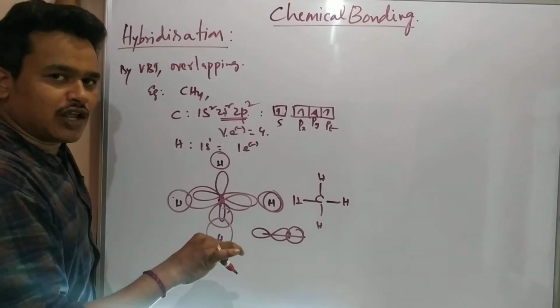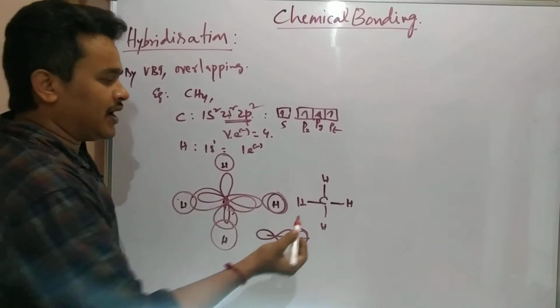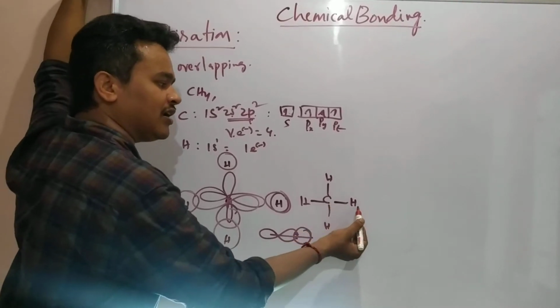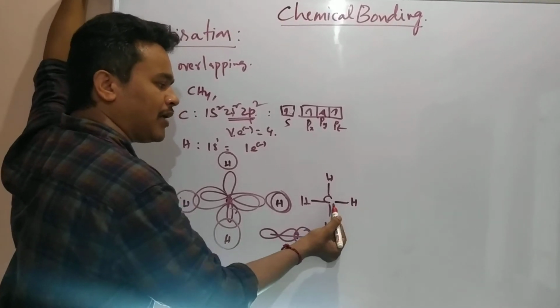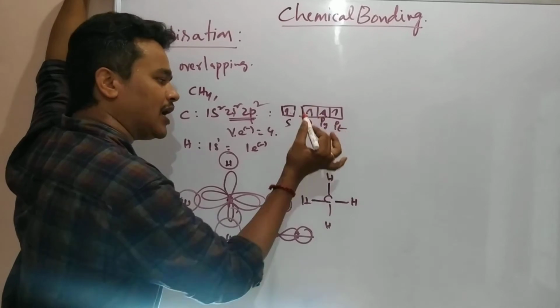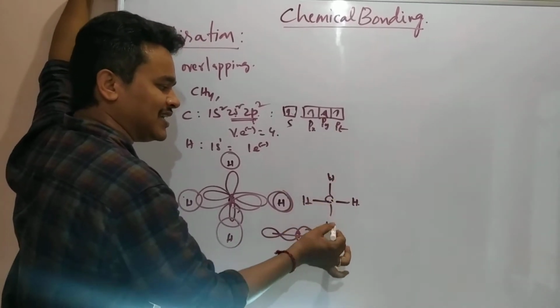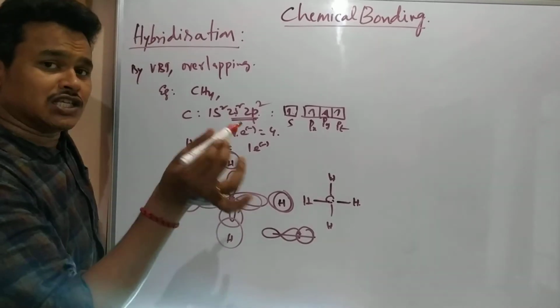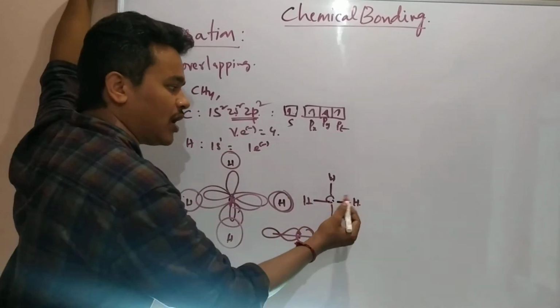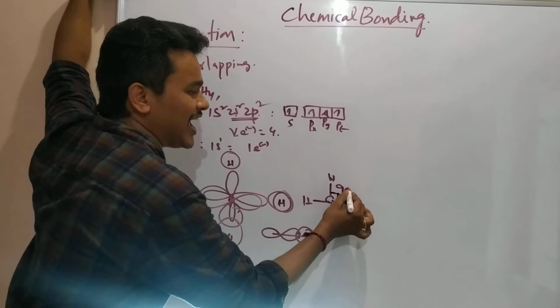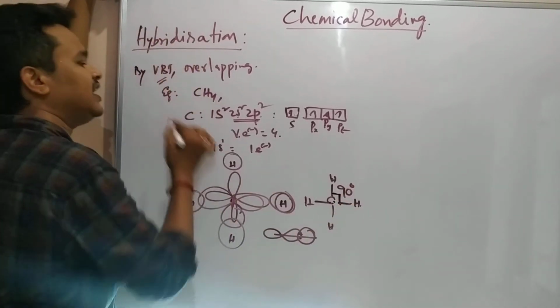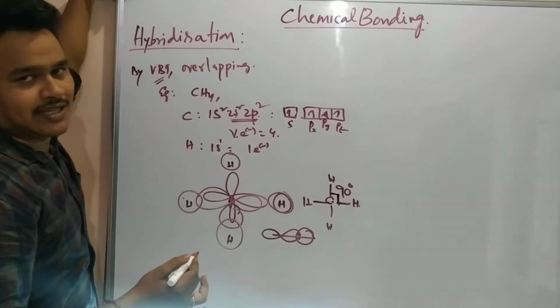In CH4 molecules, covalent bonds are forming by carbon orbitals and hydrogen orbitals. Carbon orbitals are s and p orbitals, overlapping with the hydrogen s orbitals, and after that bonds are forming. At that time, the bond angle expected according to VBT will be 90 degrees.